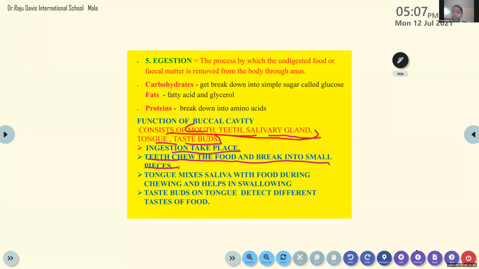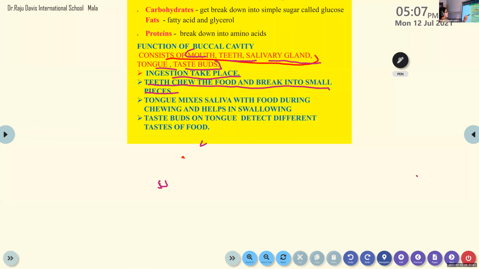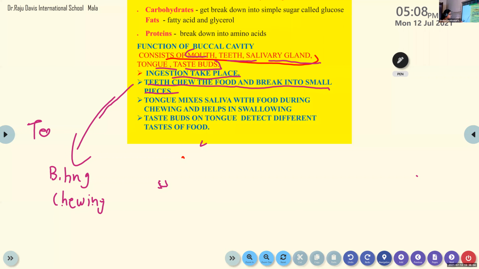The teeth will chew the food, break it into pieces, grind it, powder it, crush it, bite it, pierce it, tear it. All this is done by the teeth. Teeth do a lot of things: biting, chewing, grinding, crushing, piercing, and tearing. So the teeth duties are various. That is biting, chewing, crushing.